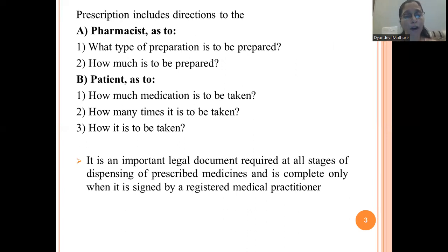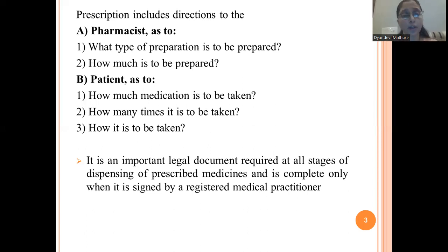contains the direction to the pharmacist as to what type of preparation is to be prepared. As I told you, prescription contains direction to the patient also, as well as to the pharmacist. So it has the direction to the pharmacist regarding what type of preparation is to be prepared, whether it is solid, liquid, anything, whatever is to be prepared by the pharmacist. Then how much it is to be prepared, that is, what is the quantity of that preparation to be prepared by the pharmacist.